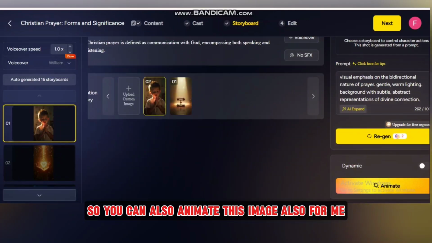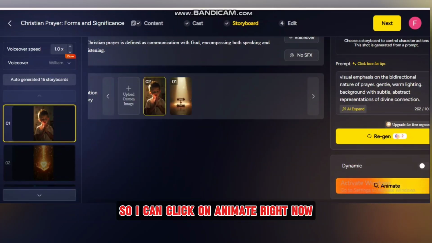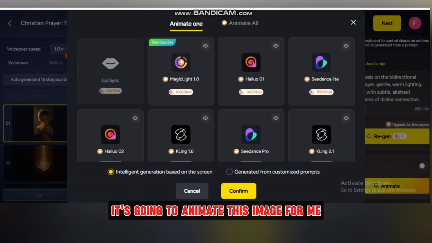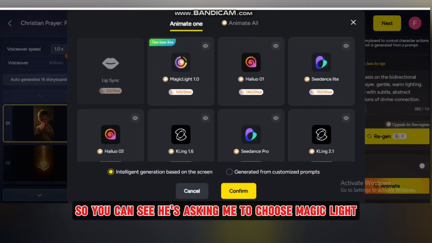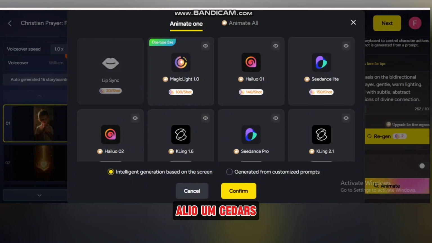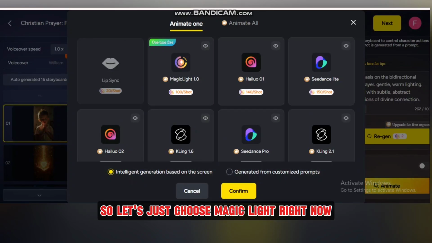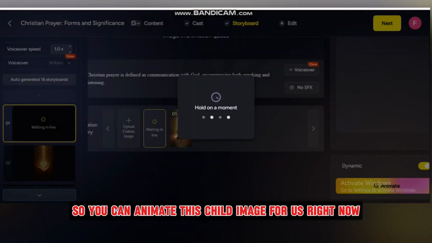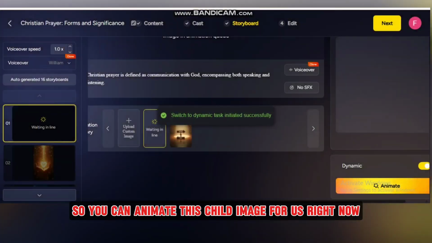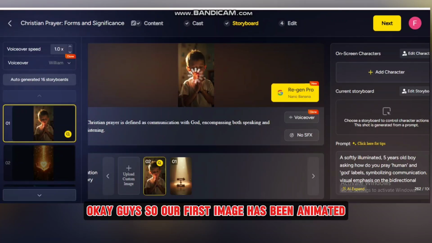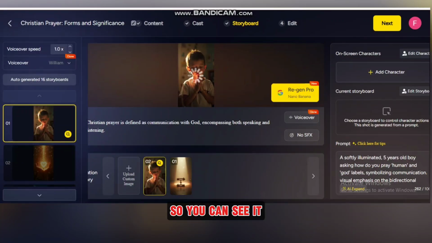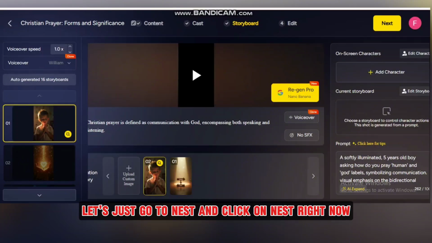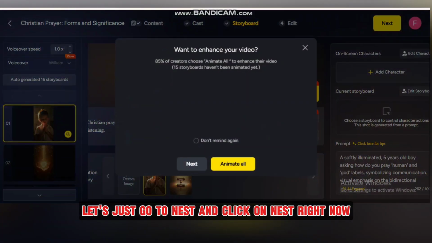You can also animate this image. So I can click on animate right now. It's going to animate this image for me. You can see it's asking me to choose Magic Light, Alio, Cedars. Let's just choose Magic Light and confirm it, so it animates this child image for us. Okay guys, our first image has been animated. You can play it right here to see what it looks like. But let's not waste time, let's just click on next to move on.